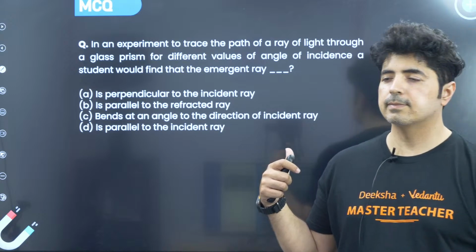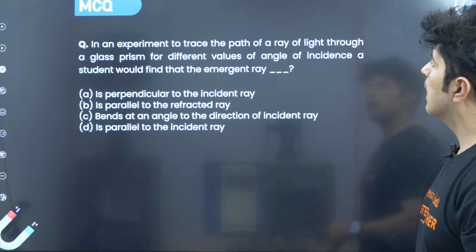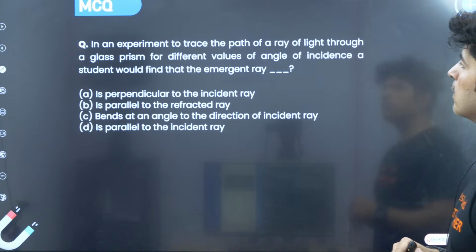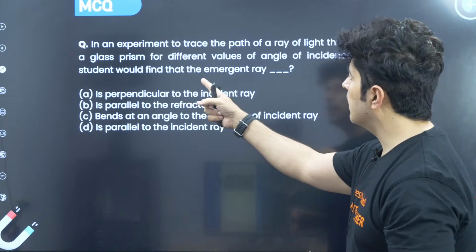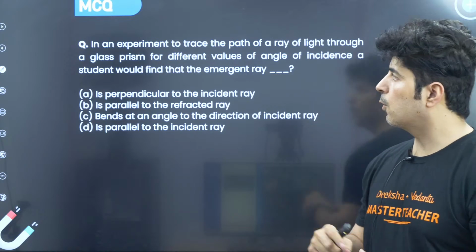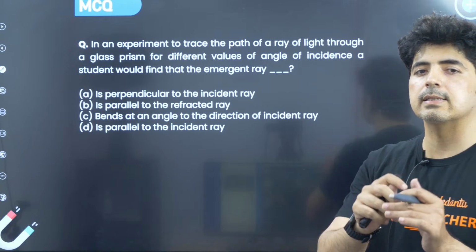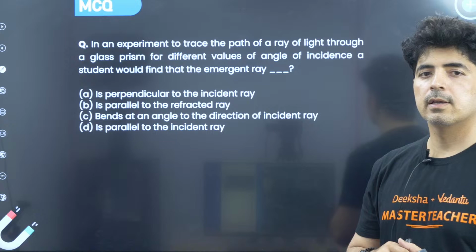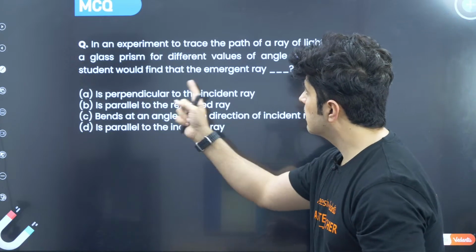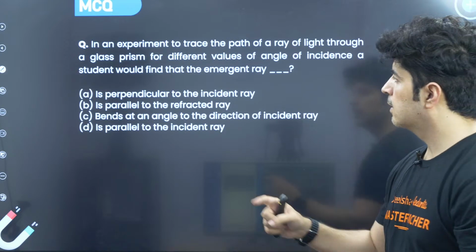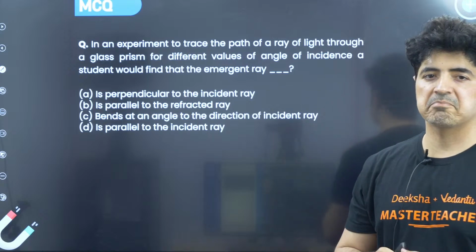The next question is coming on your screen. Please read this question. In an experiment to trace the path of a ray of light through a glass prism for different values of angle of incidence, a student found that the emergent ray... He's asking about the relation between the incident ray and the emergent ray. Is the emergent ray perpendicular to the incident ray? Yes or no? Is it parallel to the refracted ray?